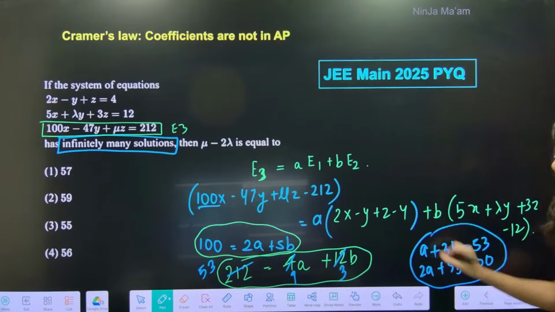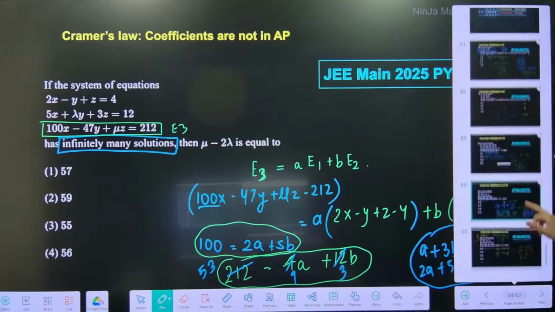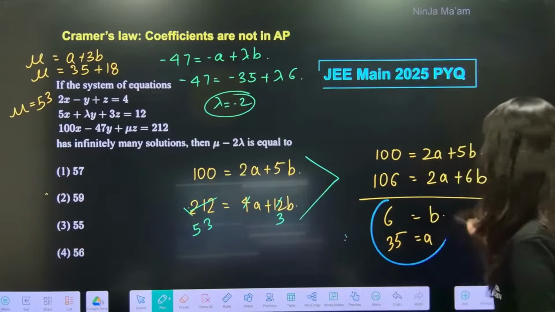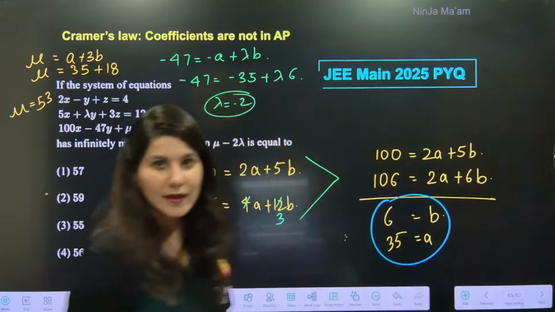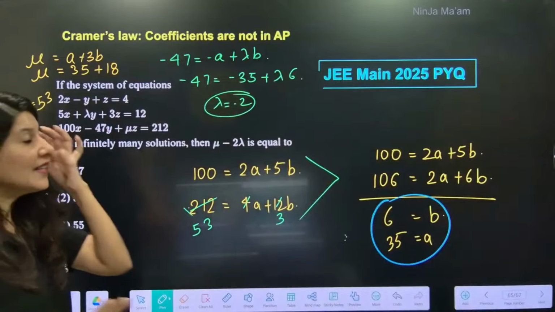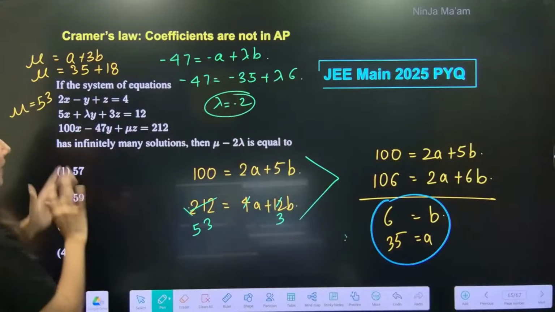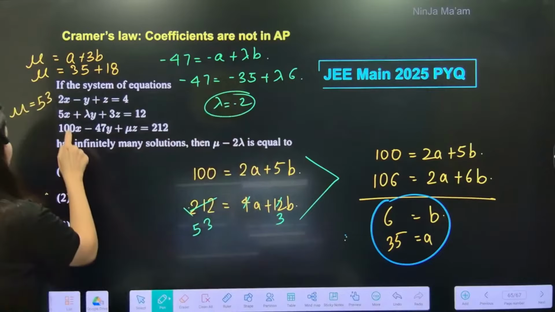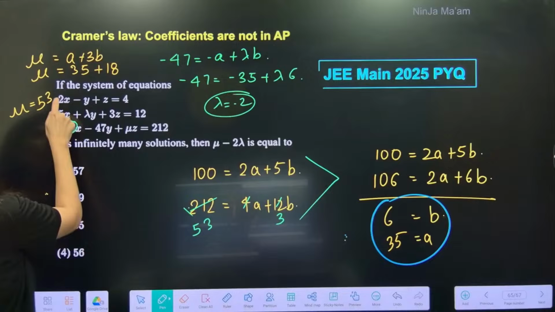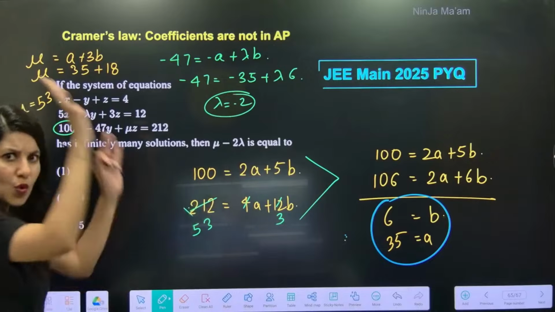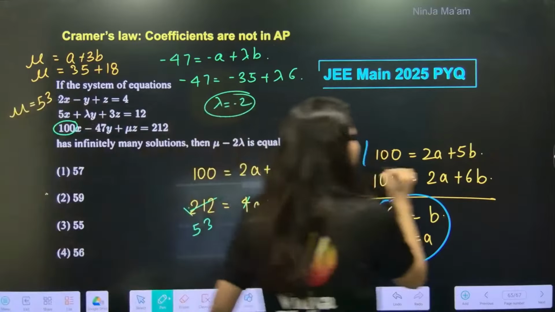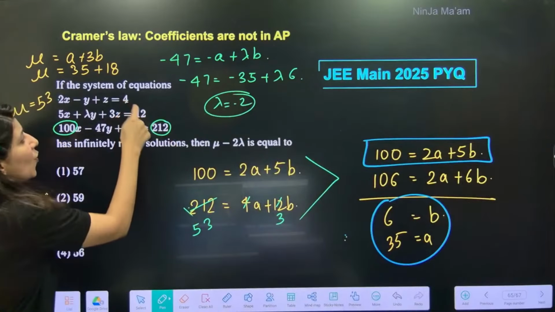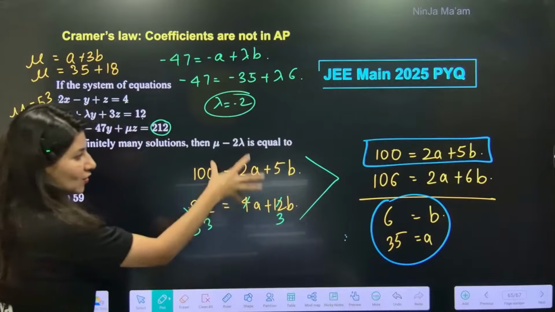Get the value of a and b. Very easy to calculate. See, I have done it for you: a is 35, b is 6. Now you just have to see what I did. One more time I am repeating this technique. 100 is equal to 2a plus 5b, very easy to write. And 212 is equal to 4a plus 12b. So these are the two equations.